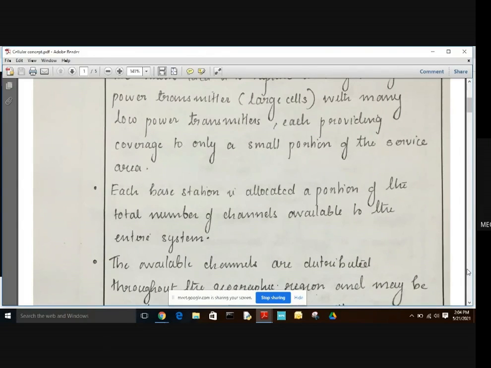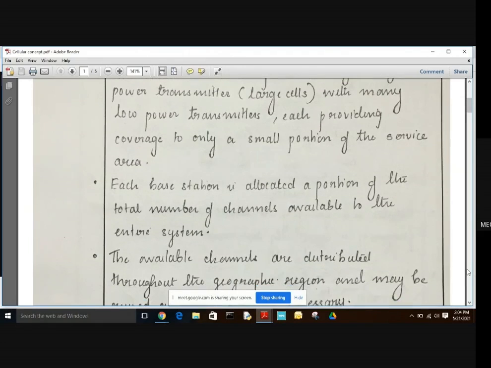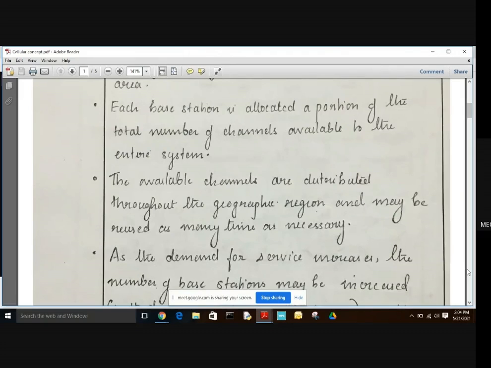Each base station is allocated a portion of the total number of channels available to the entire system. So each low power transmitter consists of a base station, and each base station is allocated only a small portion of the total number of channels available to the entire system. The available channels are distributed throughout the geographic region and may be reused as many times as necessary. Even though it is split up, the available frequency for the entire region is reused throughout the geographical region.